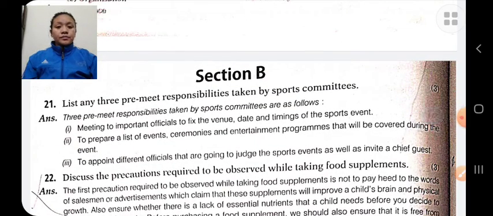List any three pre-event responsibilities taken by the sports committee. The sports committee is a group of people.